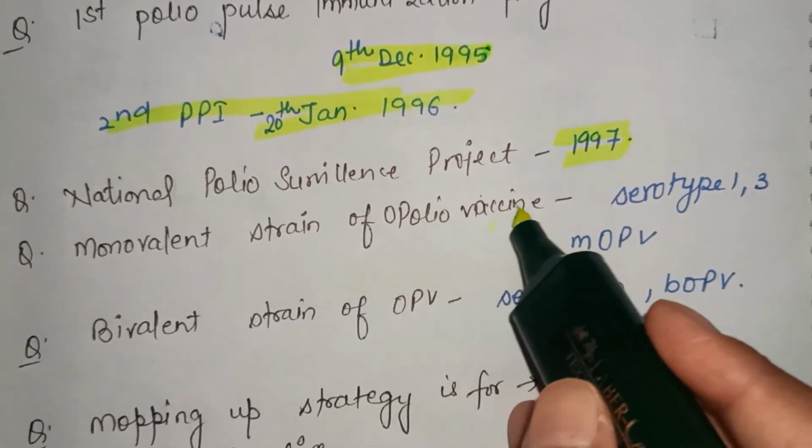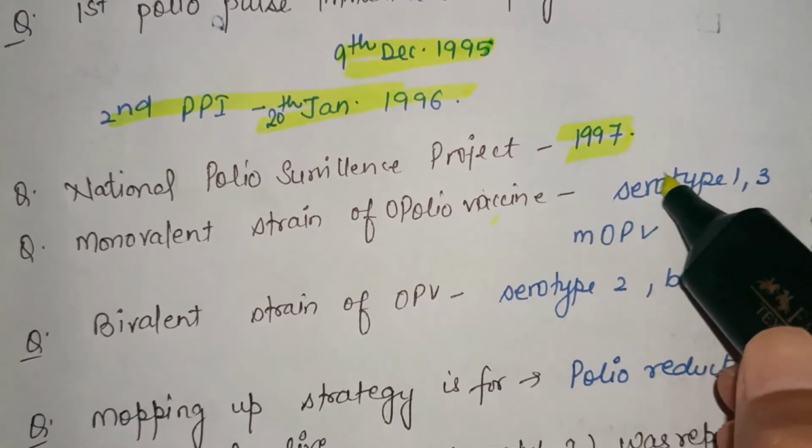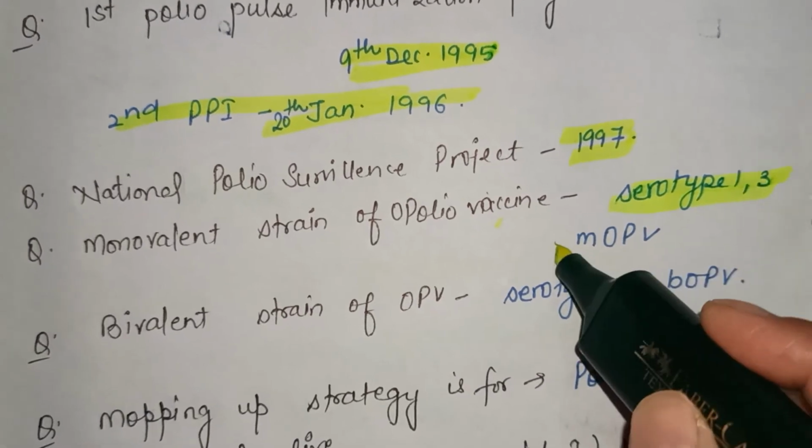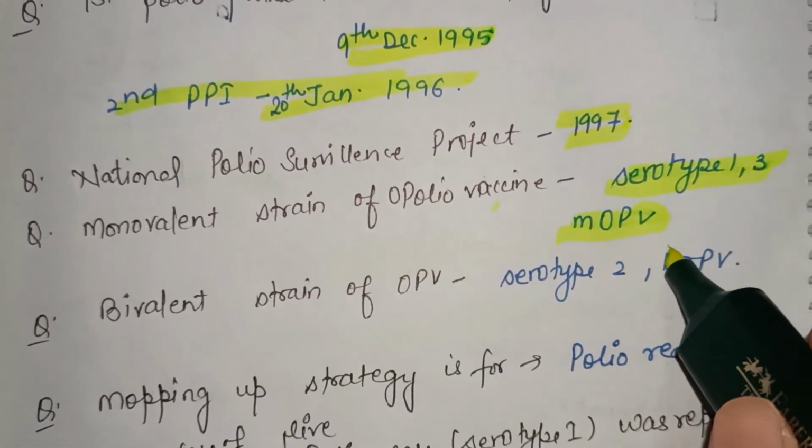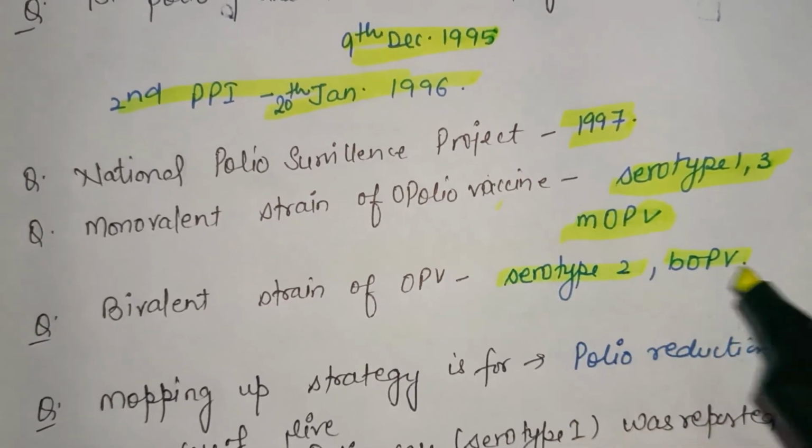Monovalent strains of OPV vaccine are serotype 1 and 3. These are the monovalent, that is MOPV. Bivalent strain, that is BOPV, is serotype 2.